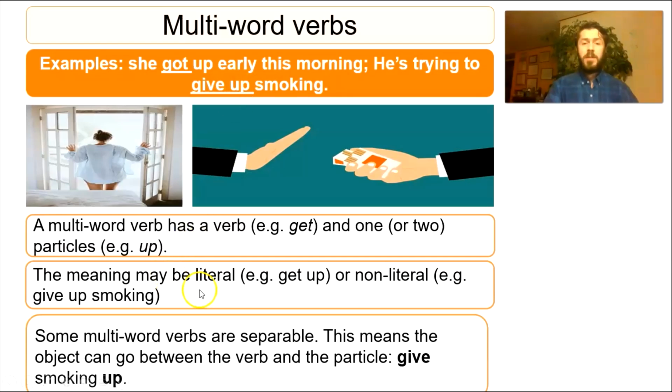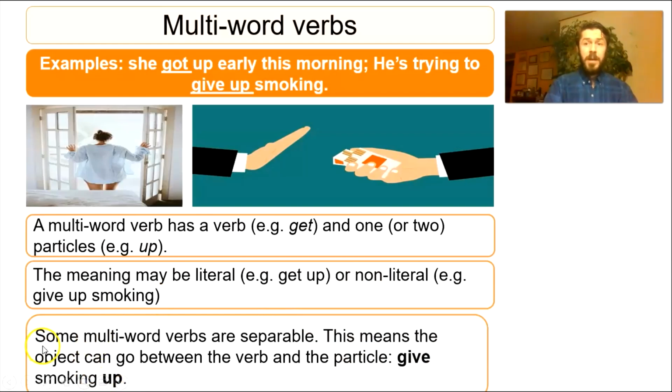And the meaning may be literal. For example, she got up early this morning is literal, right? I mean, she literally got up out of her bed, right? But also some multi-word verbs are non-literal. For example, he's trying to give up smoking. So it's not literally like give up, right? So that's an example of a non-literal meaning, all right? So that's something that they have in common with idioms, right?